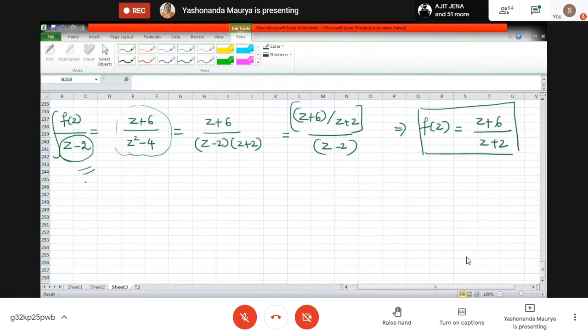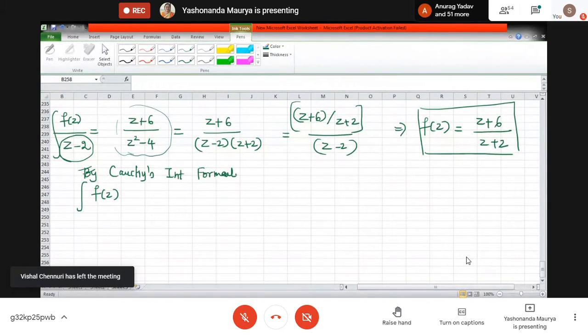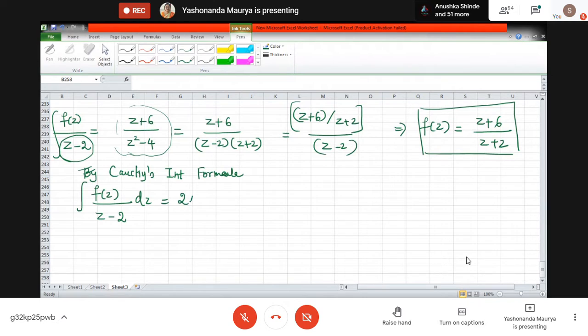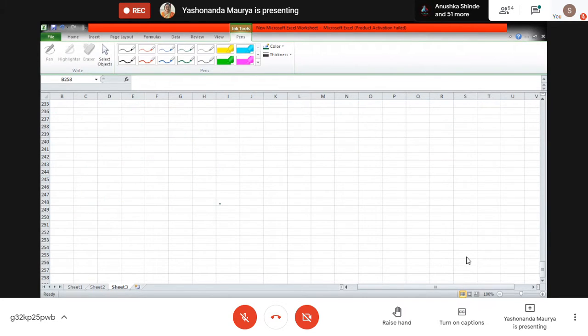So now, by Cauchy's integral formula, what do we get? The integral of f of z upon z minus 2 dz is 2 pi i f of 2.